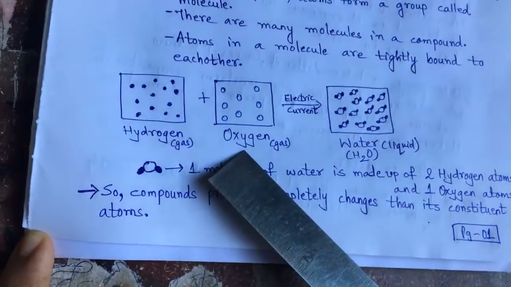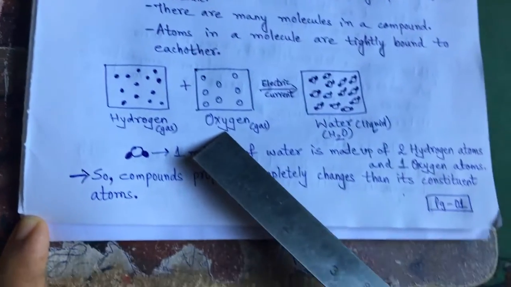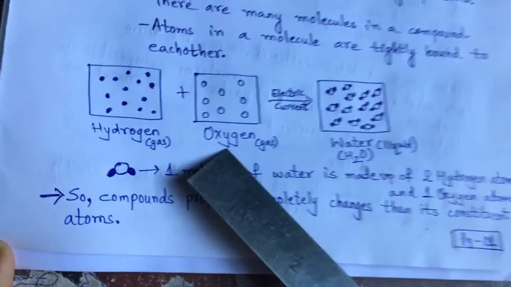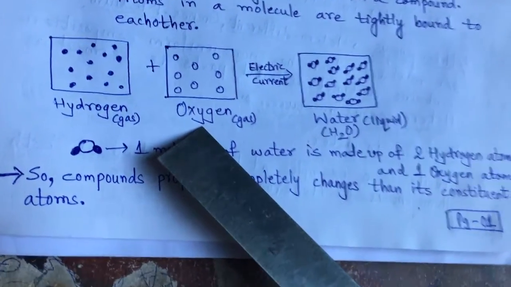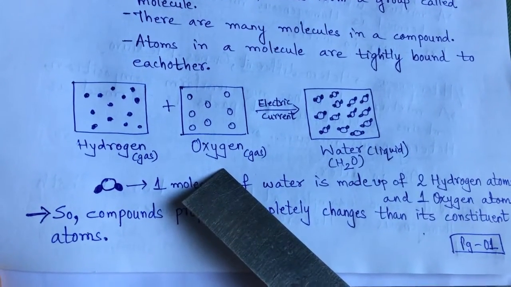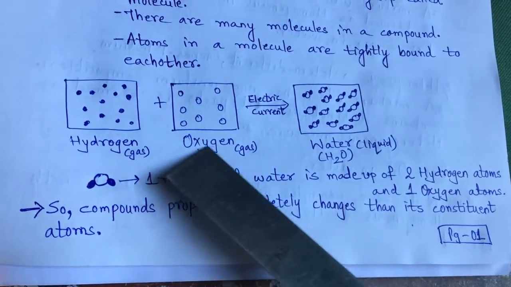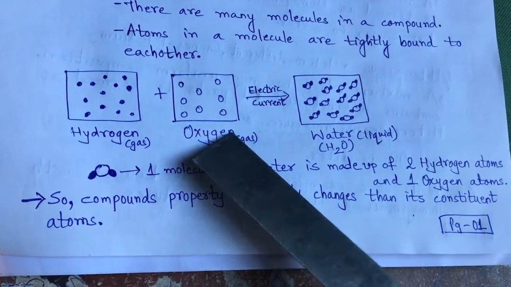Oxygen also supports combustion. In younger classes you have learned, right? A candle burns when a glass is inverted on it, till the air present in it lasts, and then it extinguishes because there is no oxygen left. So this is also supporting combustion.